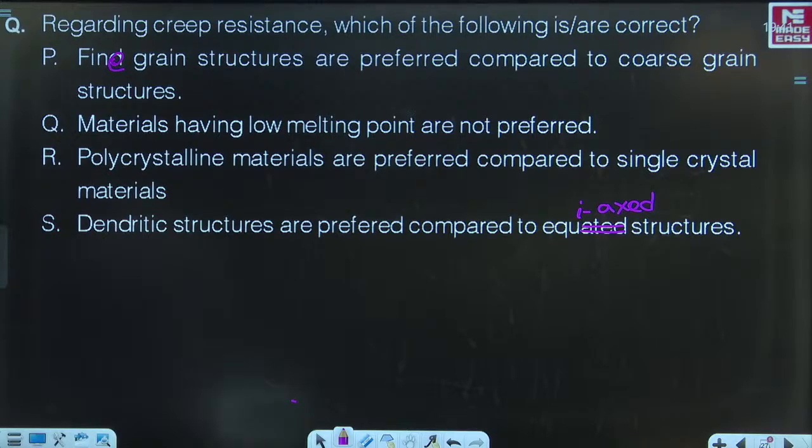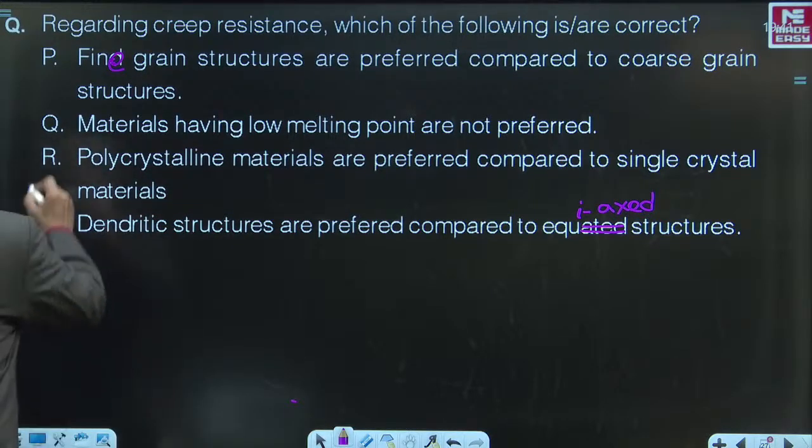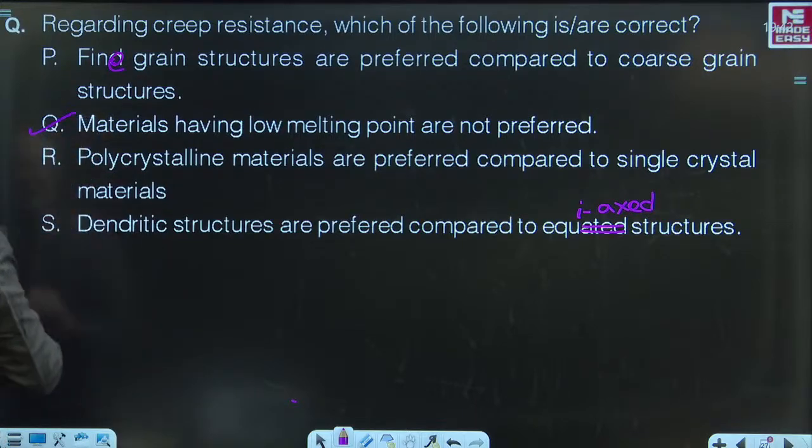Come on. Hope you are able to come up with the correct answers. Which of the following statements is or are correct? Q and S are the ones which are correct. Materials having low melting point are not preferred. This is a correct statement. And dendritic structures are preferred is a correct statement.